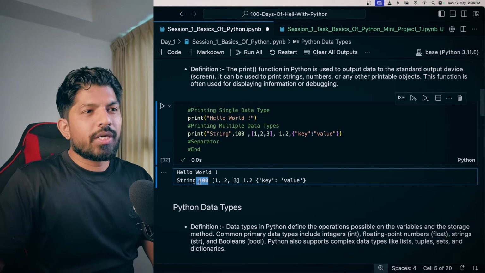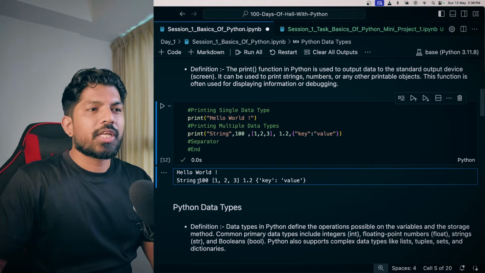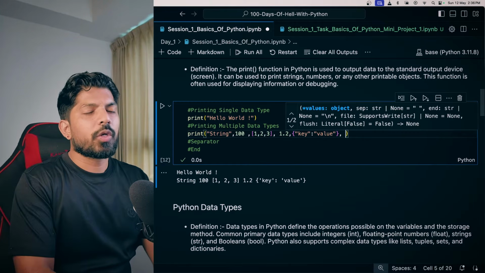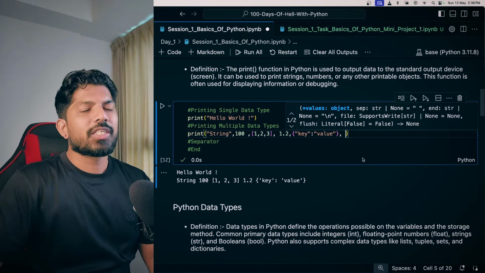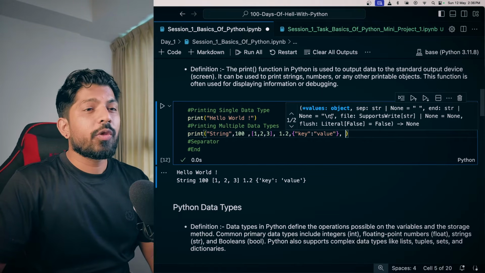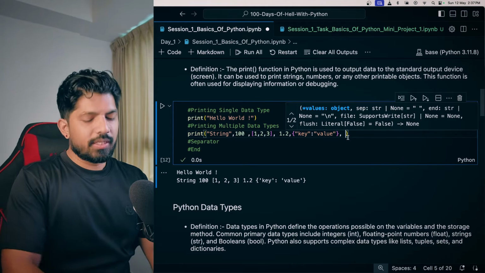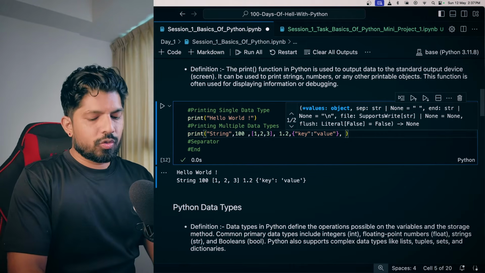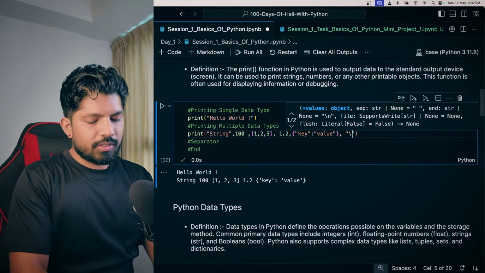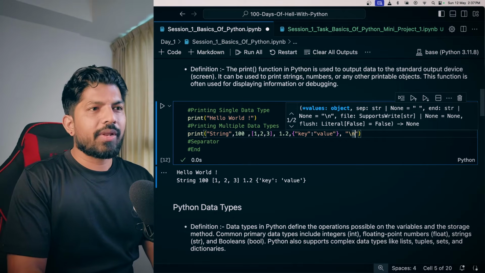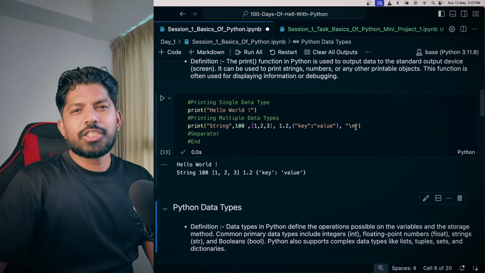And now if you observe, we have a space between each object, right? If you check here, this is a string and this is a number and we have a space. So why is this space coming? So in the print function, when you go here and just wait for a second, then you will see the documentation of this print function. And here you can see that there is a parameter which is \n, and \n stands for the next line. If you have done HTML coding, then you know that. So when I type here \n, and when I hit shift enter, it shows me the same value.